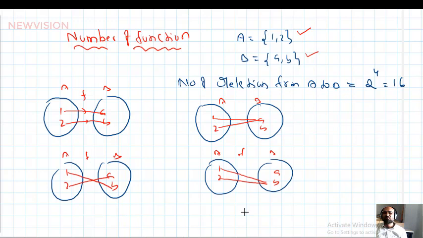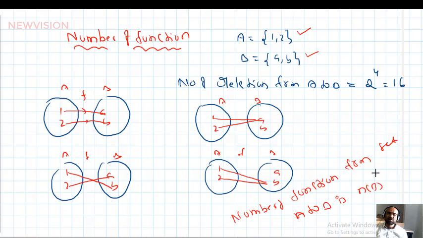Just try to accept that the number of functions from set A to B is n(B) power n(A). We can prove this in the next chapter, not now. Now we need to accept this. Number of functions from set A to set B equals n(B) power n(A). n(B) here is 2, power n(A) is 2. 2 power 2 is how much? 4. 4 exist. Understood?